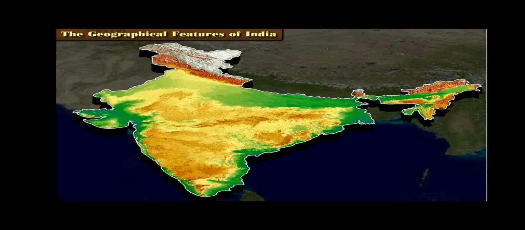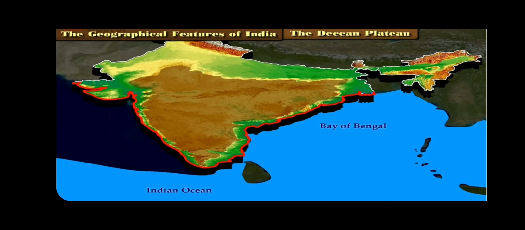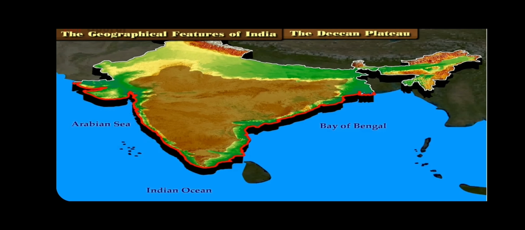The Deccan Plateau. The Indian landmass becomes narrow towards the south. This geographical region is located between the east coast on one side and the west coast on the other side. The Bay of Bengal lies to the east, the Indian Ocean to its south, and the Arabian Sea to its west. Thus, this land part is surrounded by the sea on three sides.